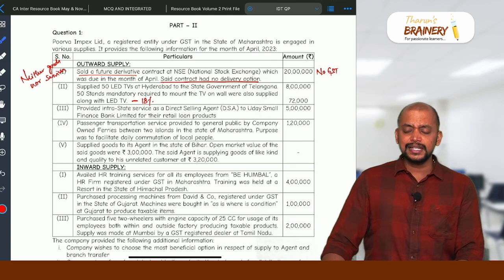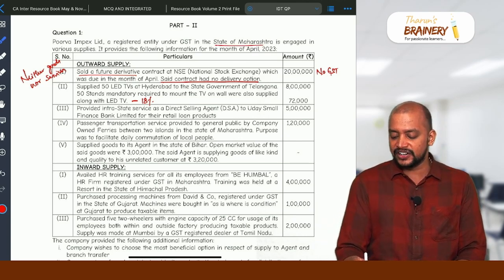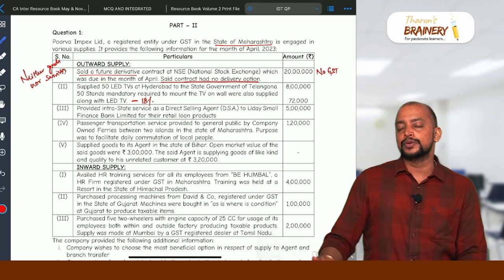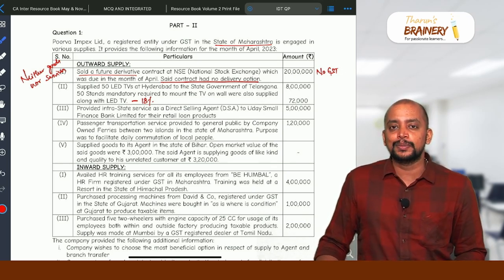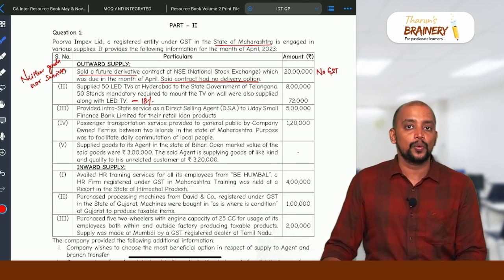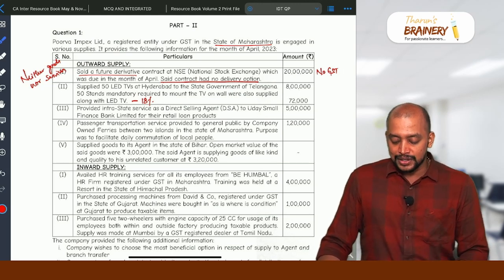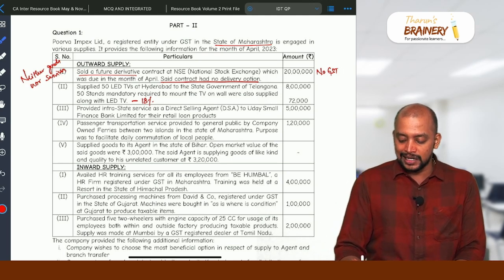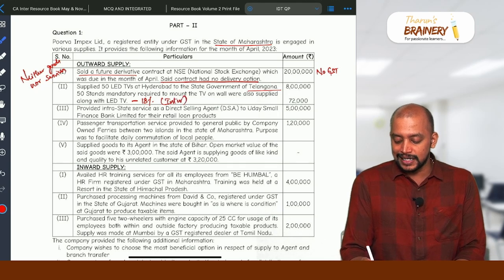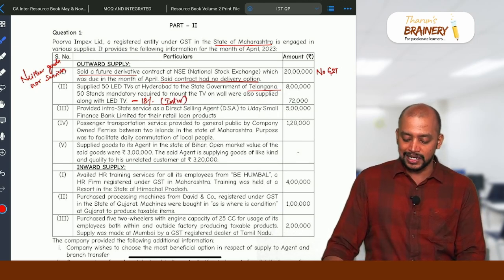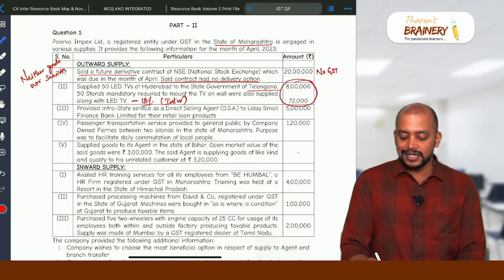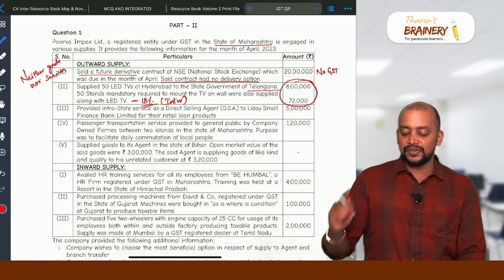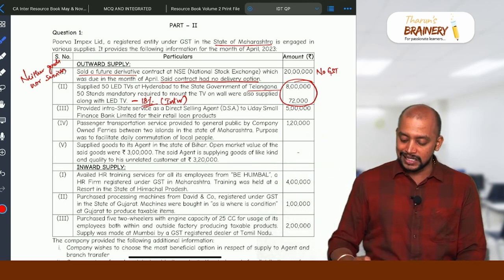And where is the supplier located? The supplier is located in the state of Maharashtra, and TV means goods. In case of goods, we need to take the general provisions. The ending point of goods will be taken as the place of supply as per section 10(1)(a). In this case, the ending point is Telangana. Therefore, it will come under interstate supply, chargeable to GST, and the entire 8,72,000 will be taxable at the single rate of 18%, and it will come under the IGST column, IGST liability.